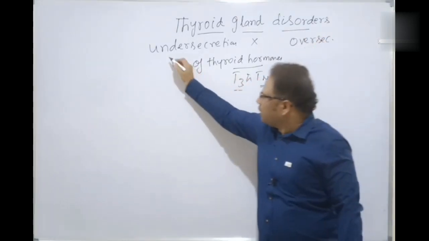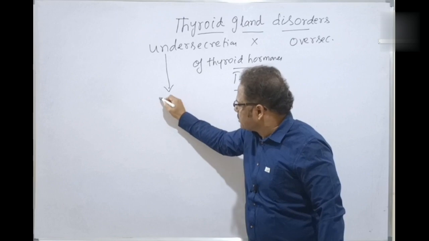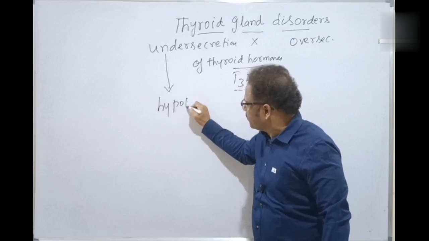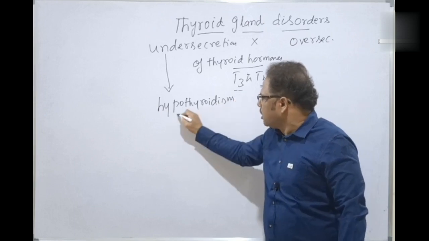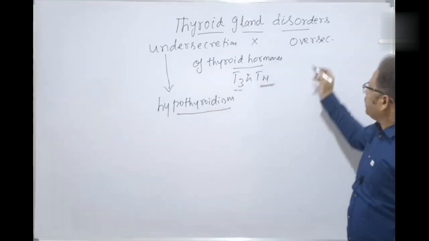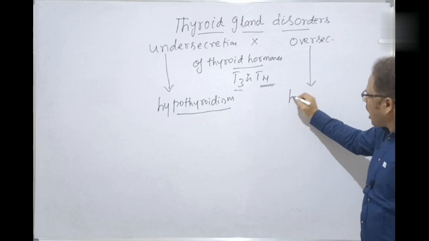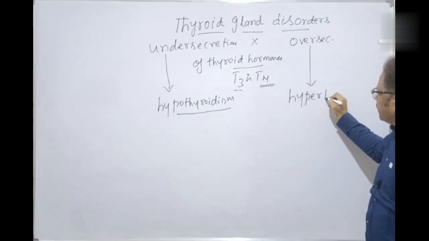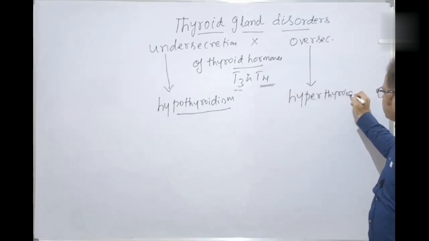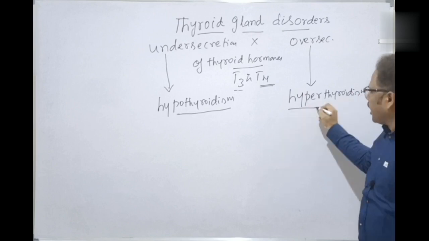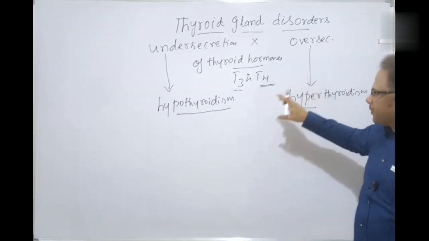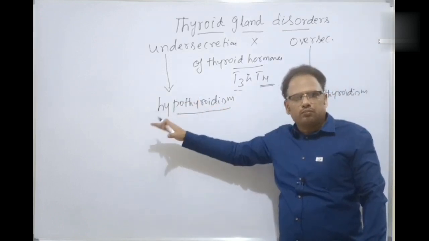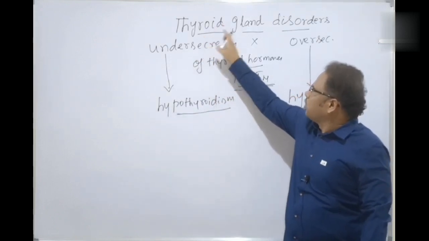Okay, if there is an under secretion, that is called hypothyroidism, and over secretion, that is called hyperthyroidism. Hyper means over, abnormal, more than normal, and hypo means below the normal. Both are problems and lead to thyroid gland disorders.